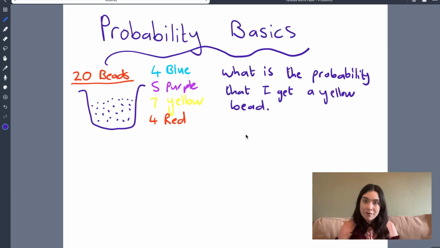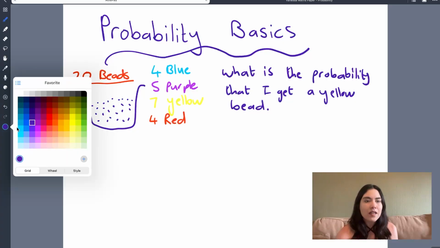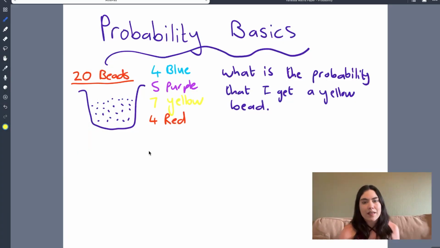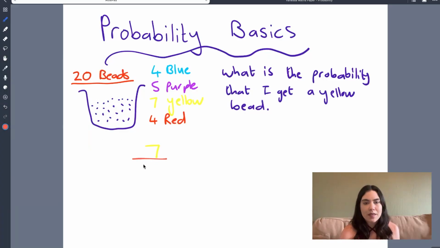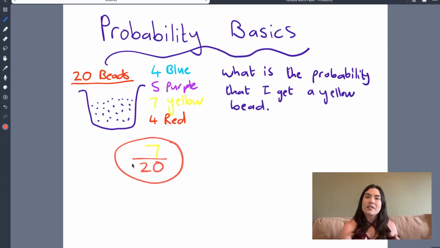If there are 7 yellow beads in the bag out of 20 beads, then we simply say the probability of getting a yellow bead is 7 divided by the total, which we said was 20 beads. And that would be your probability, 7 out of 20, because 7 of the beads are yellow, out of 20 of them. I hope that makes sense.